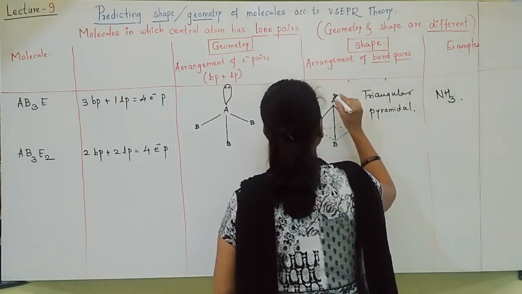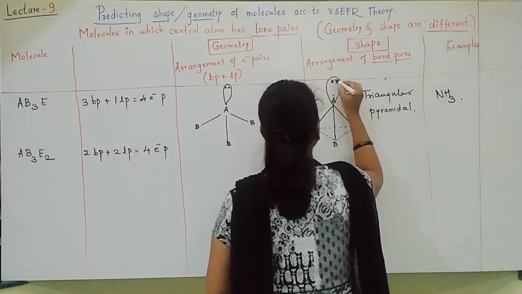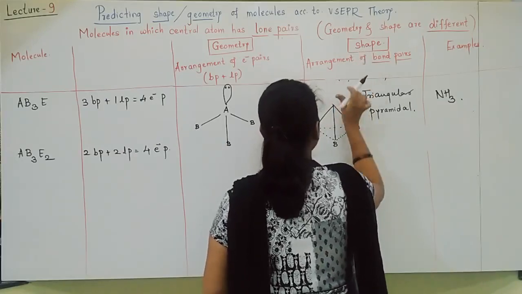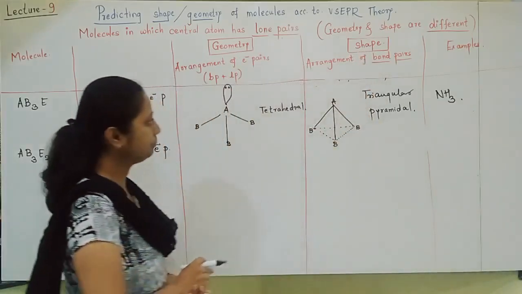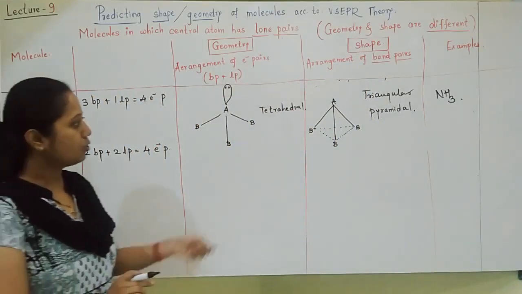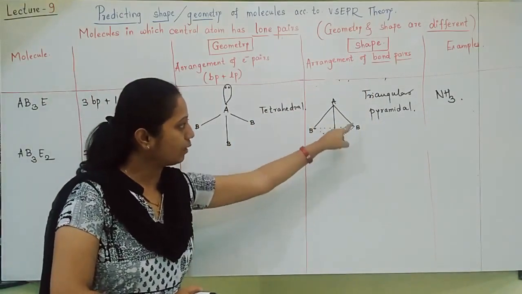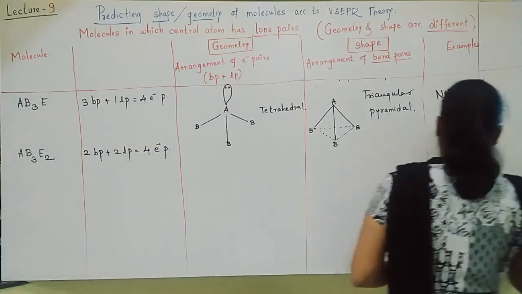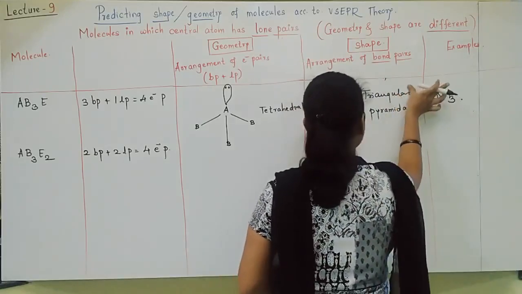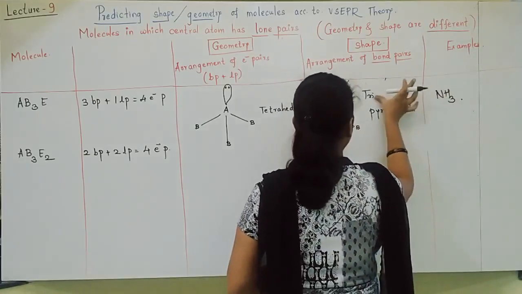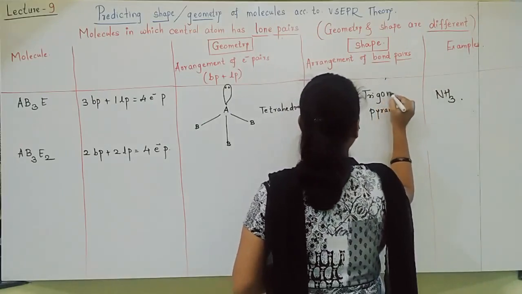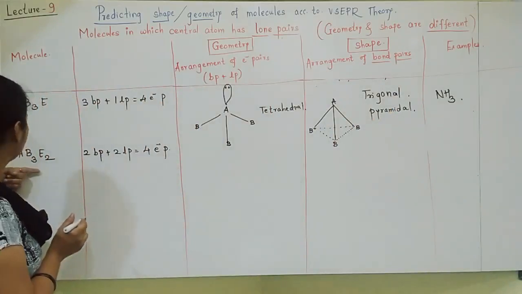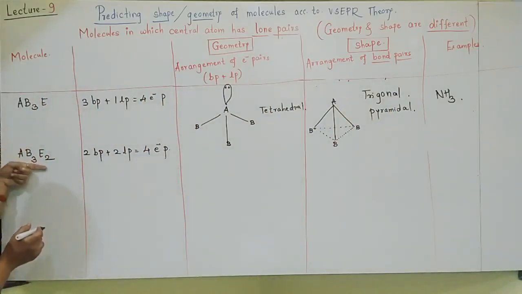One lone pair is here. But here I should not show the lone pair. Okay. So see, students, properly, this is triangular or trigonal pyramidal geometry. Triangular, instead I should write trigonal. Okay. Yes. Let us move towards the next molecule, AB3E2 type of molecule.